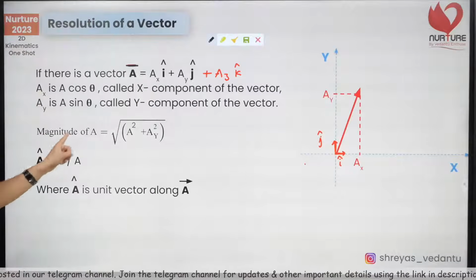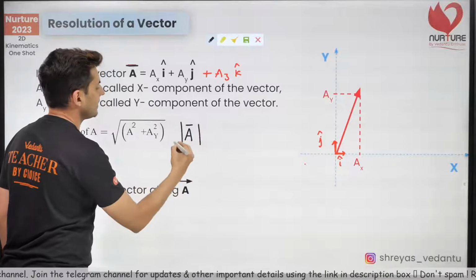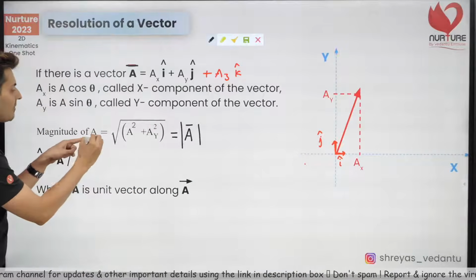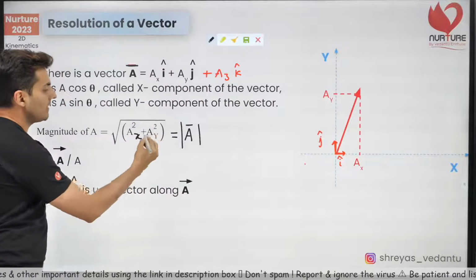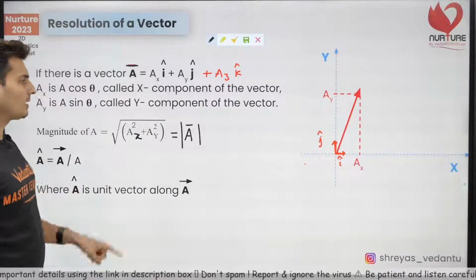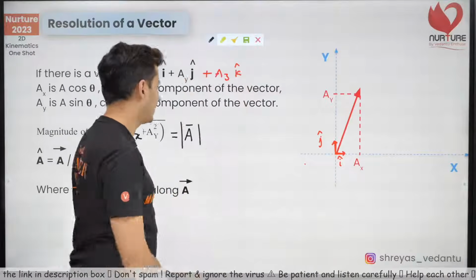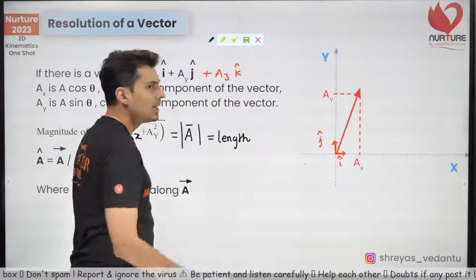Now, if you want to find the magnitude of the vector, the magnitude of any vector is the modulus. That's another way of writing it. Or just a, without making it bold, it will be nothing but the x component squared plus the y component squared under the root. Pythagoras. Magnitude means the length of that vector.